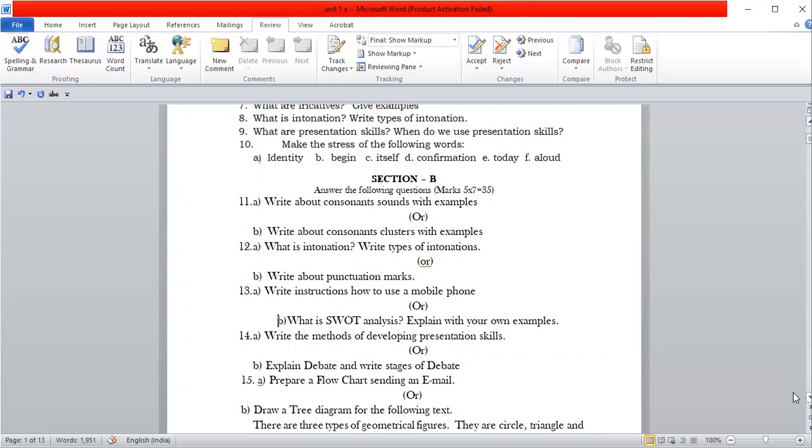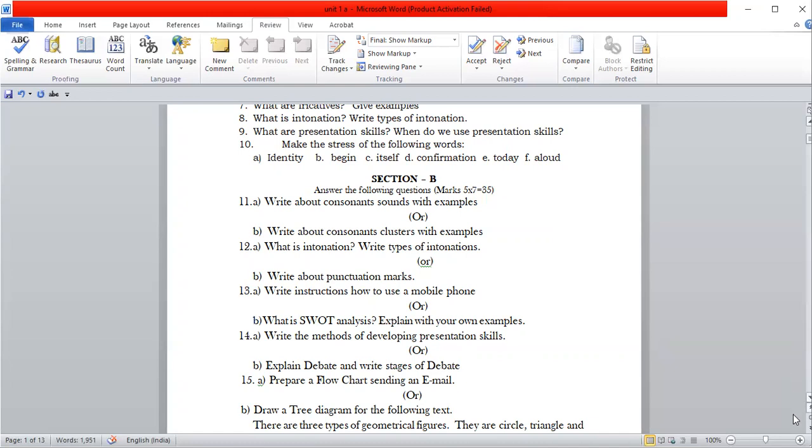12th, A, what is intonation? Write types of intonation, or write about punctuation marks. 13th, A, write instructions on how to use a mobile phone, or B, what is SWOT analysis? Explain with your own examples. 14th, A, write the methods of developing presentation skills, or you can answer, explain debate and write stages of debate.